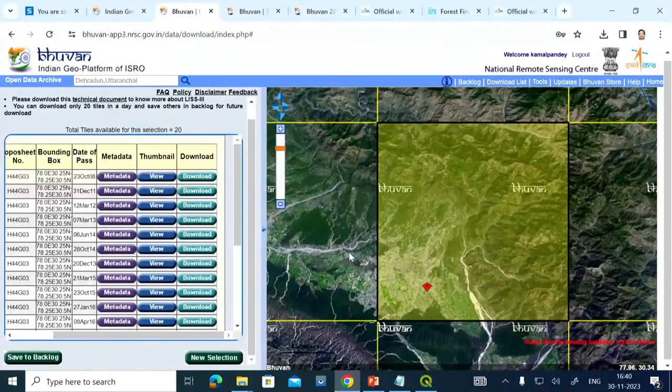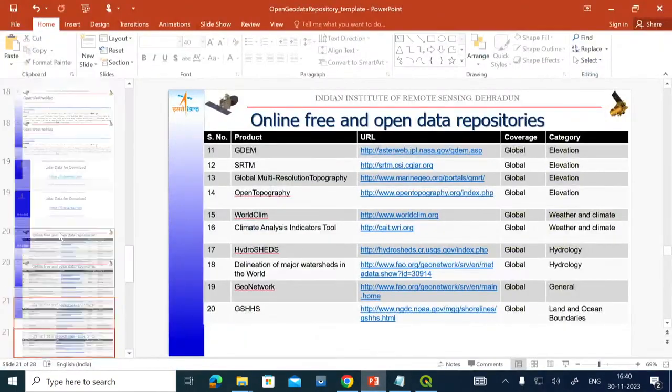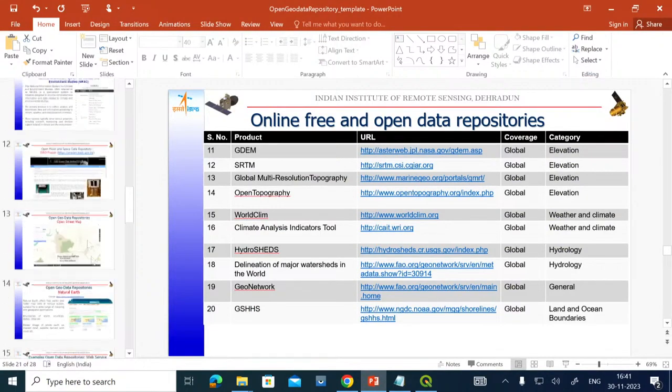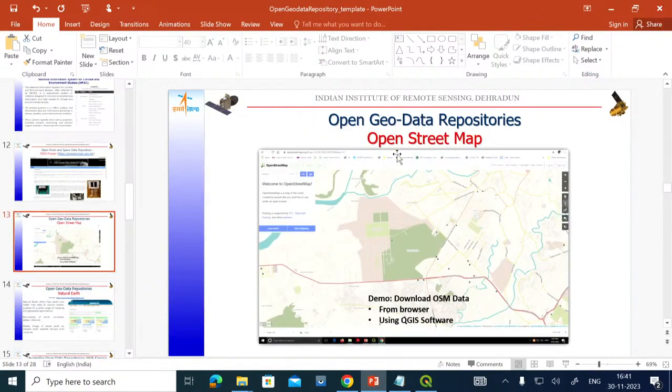This we have seen, all the 3 mechanisms now in the Bhuvan portal. Now I will just show you some other portals. Apart from Bhuvan, there are some other portals also which are giving the data in this form. Like one example, from my slides itself, there is one very good example called OpenStreetMap basically. Okay, so this particular portal is also hosting data which is collected from the crowd. Crowd sourced data is basically uploaded into this particular portal.